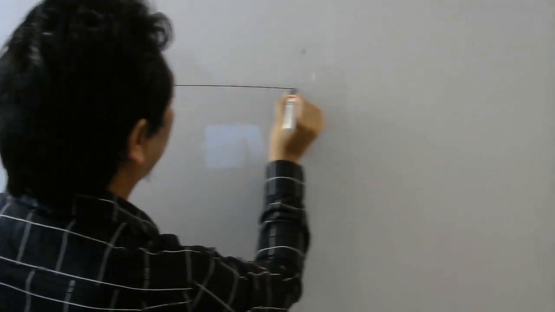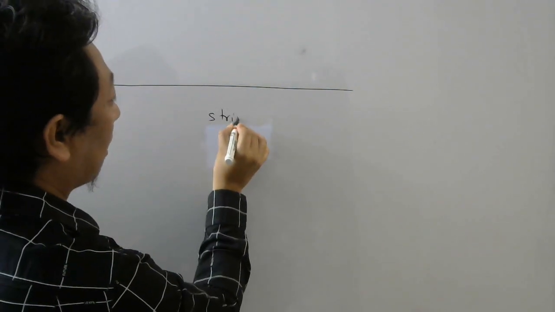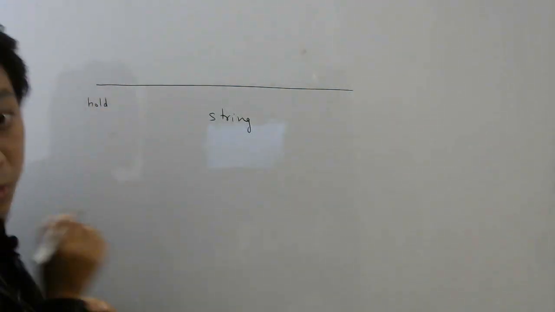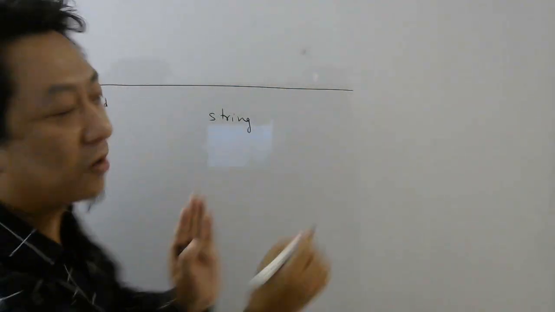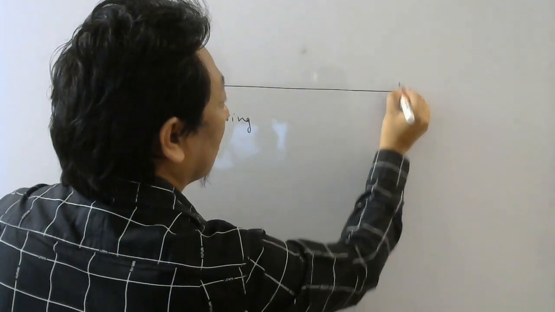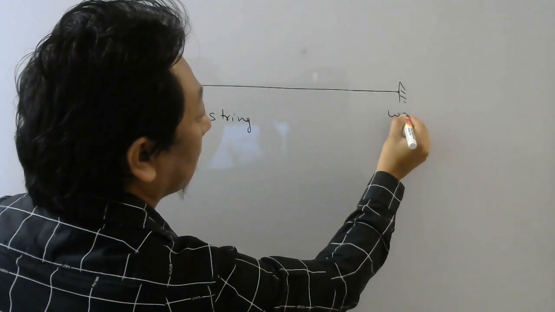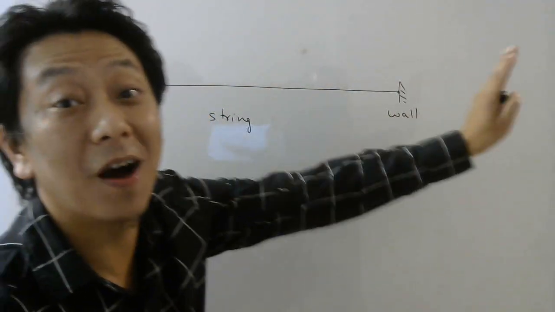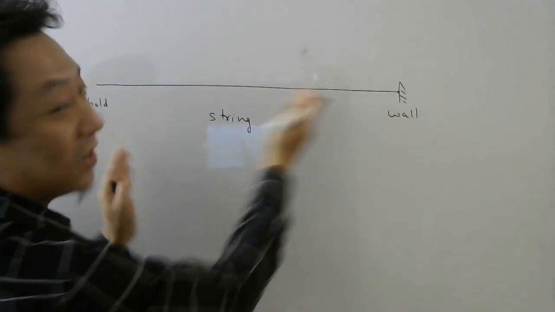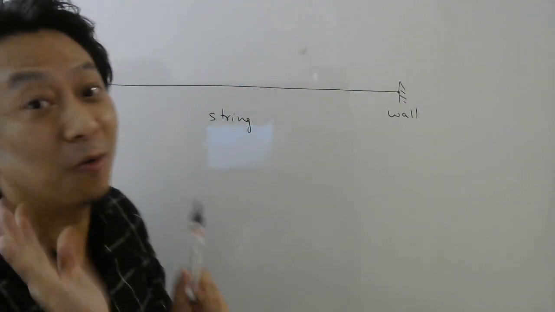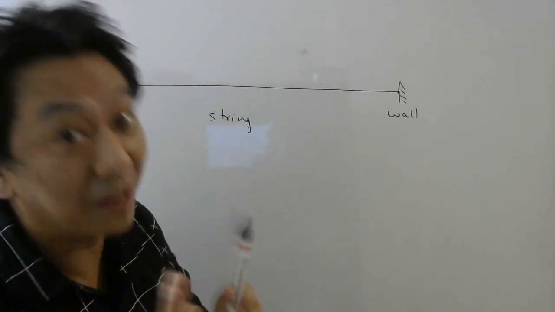Let me give you another example. Think of this string, a very long string, and one end you hold the string and the other end is very far. Okay, imagine it to be very far and fixed on the wall. So this is a wall. Now why I want this to be very far? Because if this is very near, then what will happen? Whatever wave I create here, that will be reflected from the wall. So that I don't want to discuss right now.